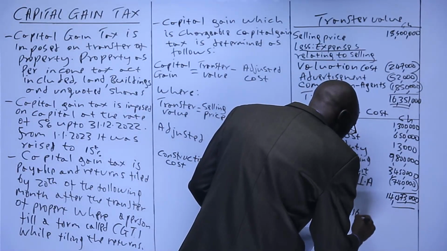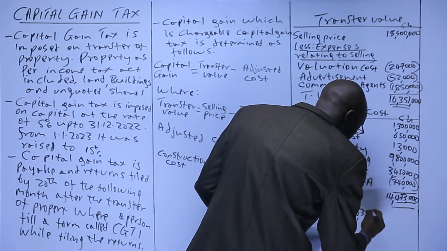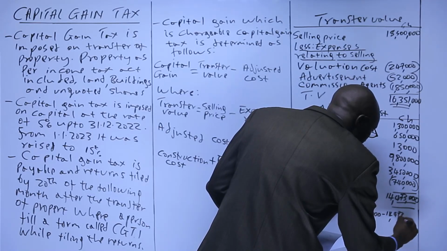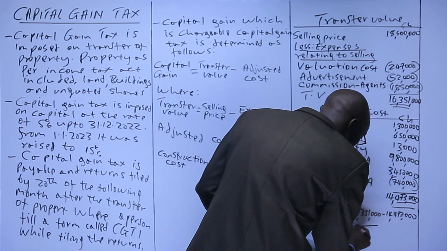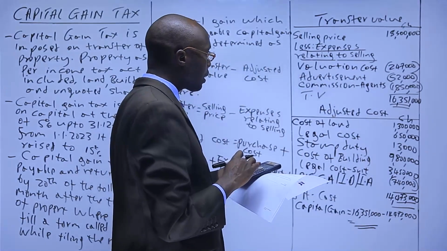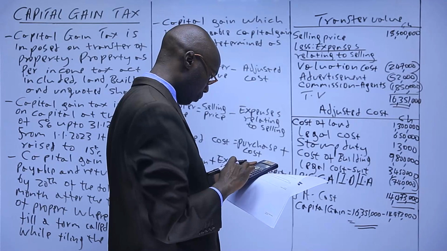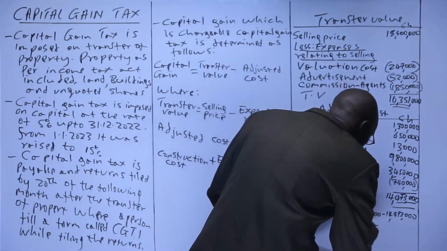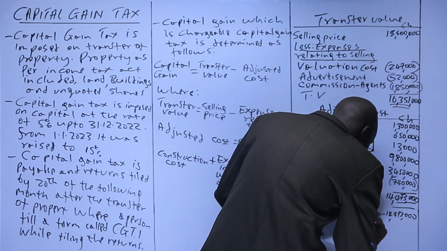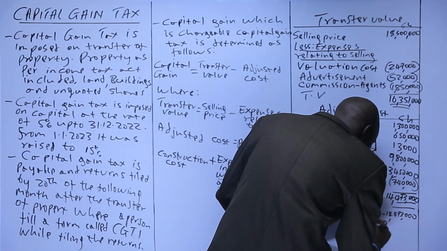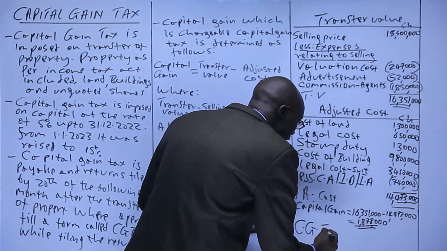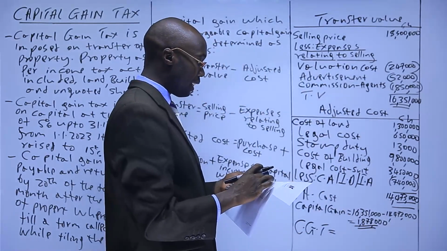So you'll have 16,351,000 minus 14,473,000. This gives us 1,878,000.